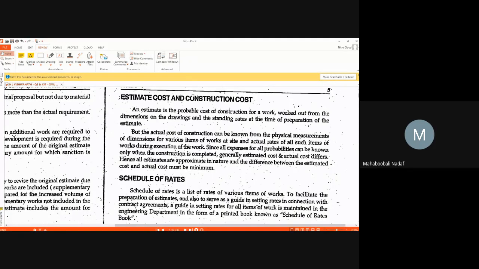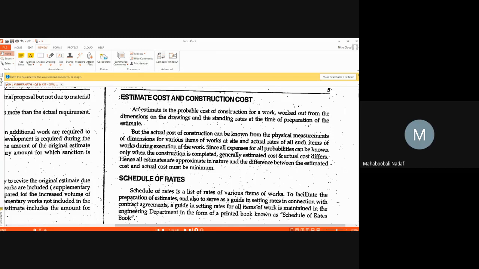Difference between estimate and total construction cost. Estimate is done at the beginning of the work. Construction cost is arrived at after completion of the work by maintaining the records, by taking the physical measurements, and multiplying them by the rates at that time, you will get the cost. So once the work is completed, you will get the construction cost.